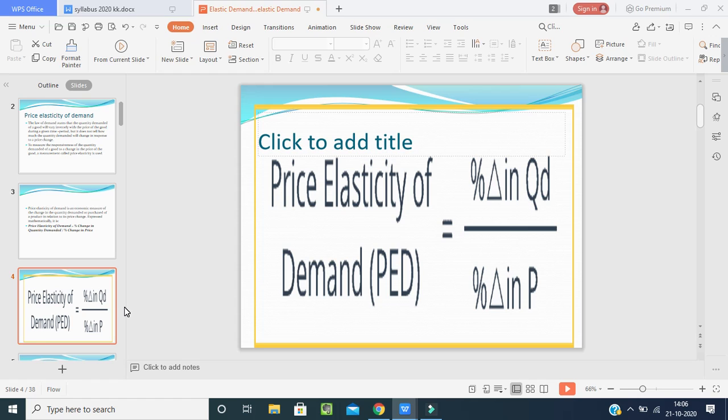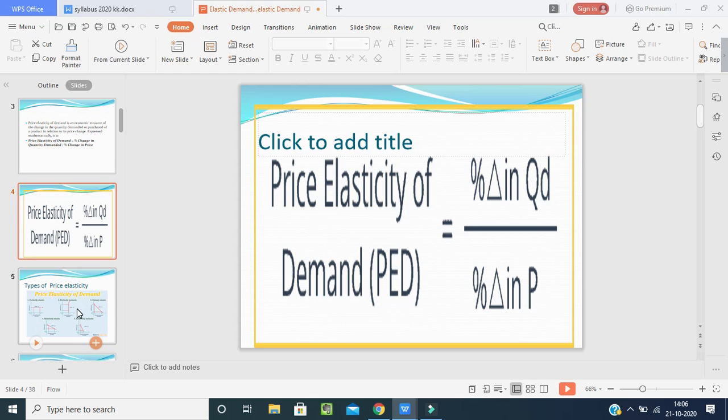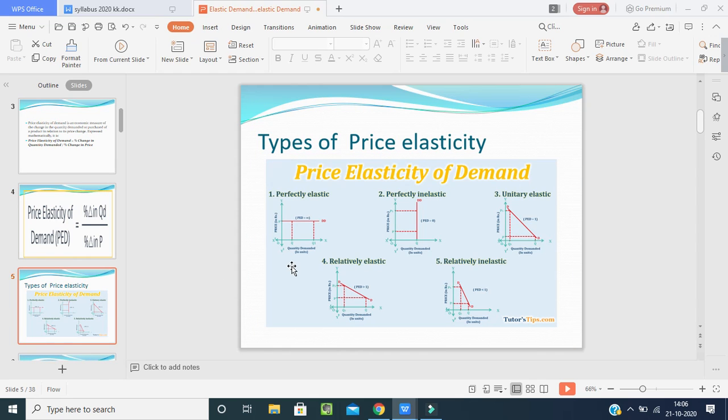Now, in price elasticity of demand we have 5 types. In the last class we did one formula and one problem of price elasticity. Now we'll see the different types of price elasticity.